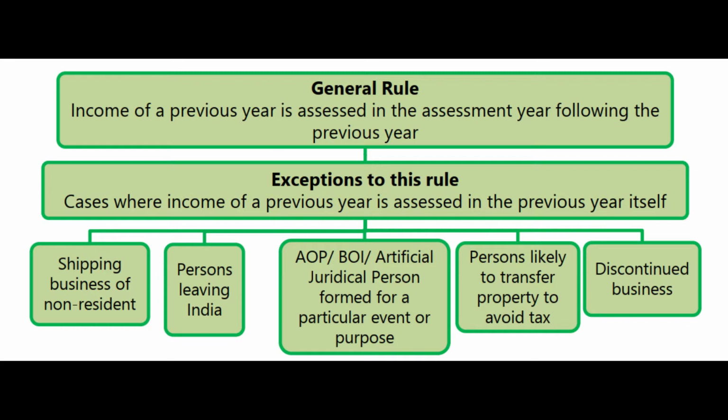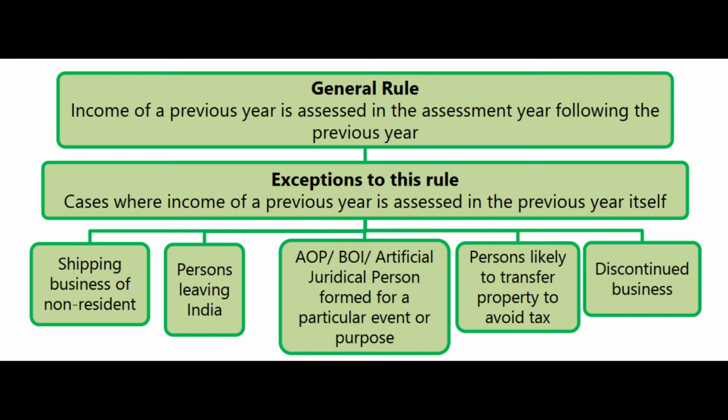So what you should write, these are exactly the points you should write when a question has been asked. And what will be the question? What are the exceptions to the general rule that income of the previous year is subjected to tax in the assessment year? So now we very well know that that is the general rule. And what is the general rule? Income of a previous year is assessed in the assessment year following the previous year. That is the general rule. Now what are the exceptions to the general rule? When we say exceptions to the general rule, it means in the following cases, income of the previous year is not taxed in the assessment year.